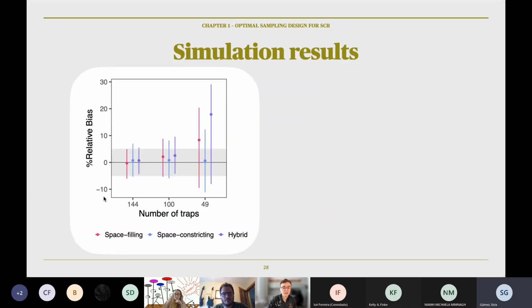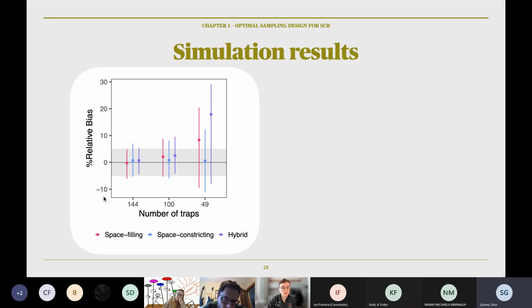So bias is on the vertical axis. A bias of 0 is shown by the horizontal black line with reasonable bias shaded around it in gray. So we made designs with 3 levels of numbers of traps, which is 144 traps, 100, and 49. So we expect worse performance as the number of traps decreases.